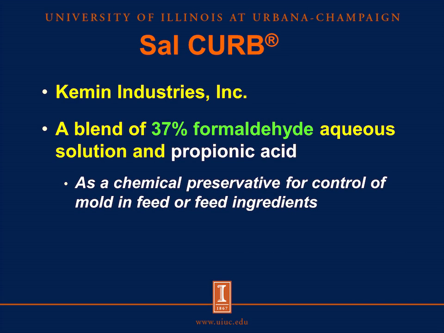Sal CURB is a product from Chemi Industries. Sal CURB is a blend of 37% formaldehyde aqueous solution and propionic acid. From the previous slide, you know the formaldehyde can be used to control Salmonella and PEDV in the feed, and the propionic acid is used as a chemical preservative for control of mold in feed or feed ingredients.